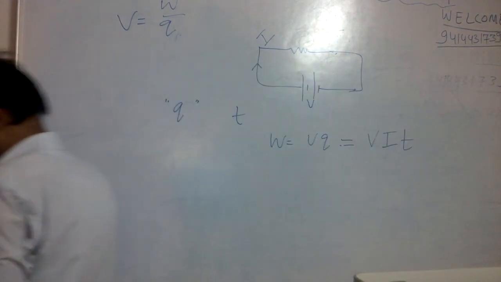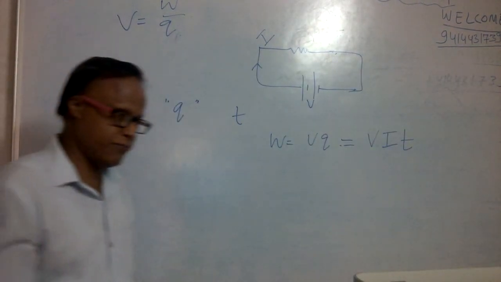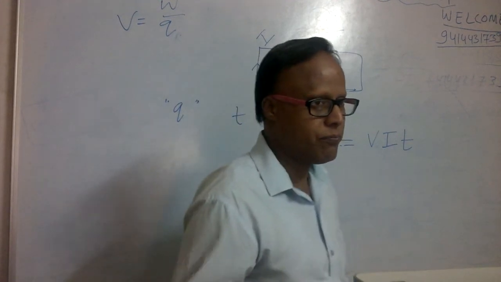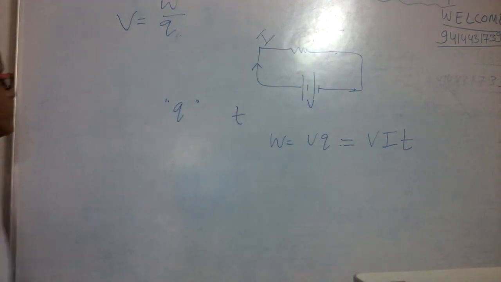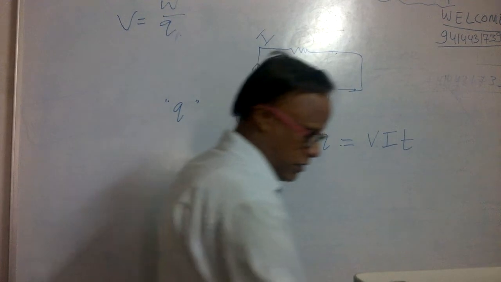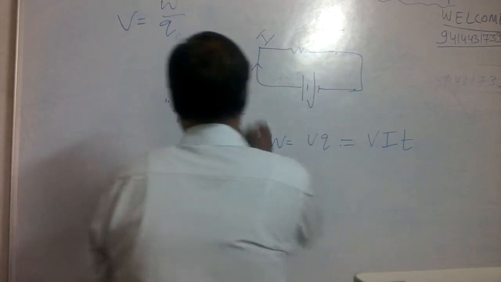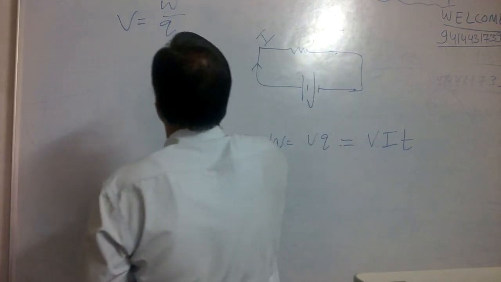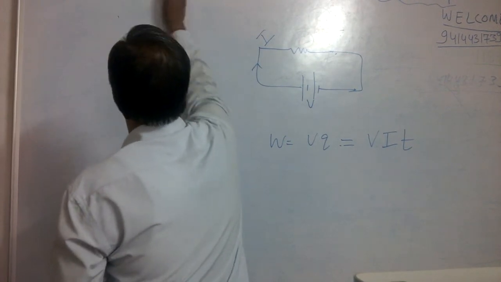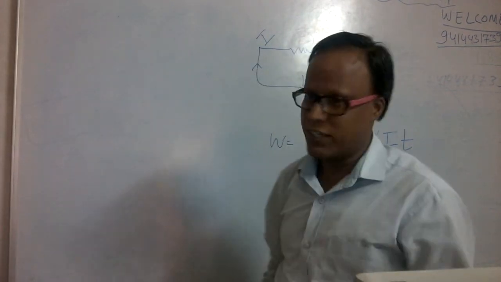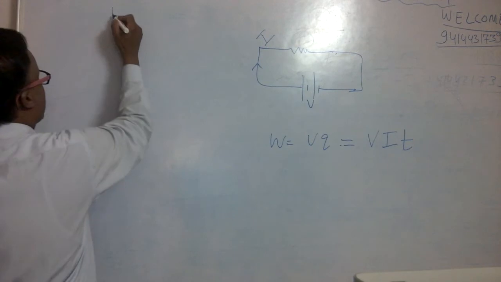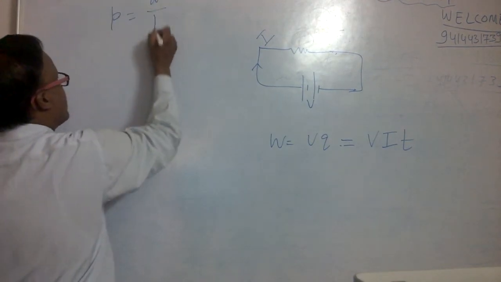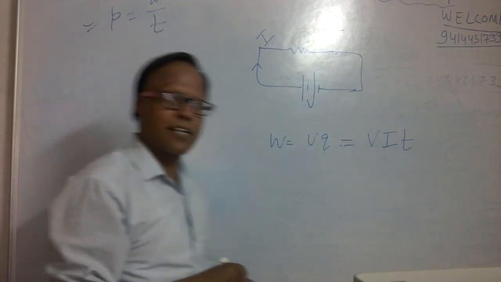Now the next term, electric power. Generally, how do we define power in mechanics? P is equal to W upon T. This is your general power. Now today we discuss electric power.